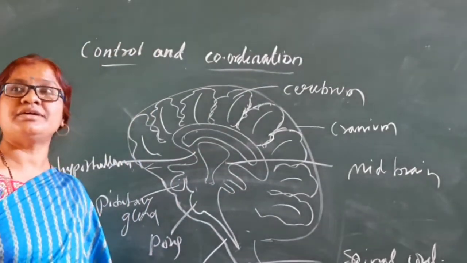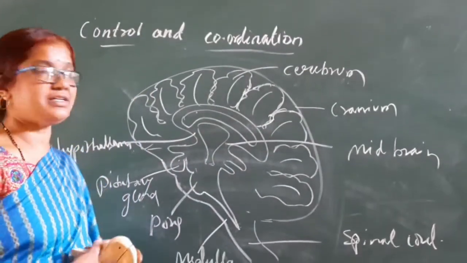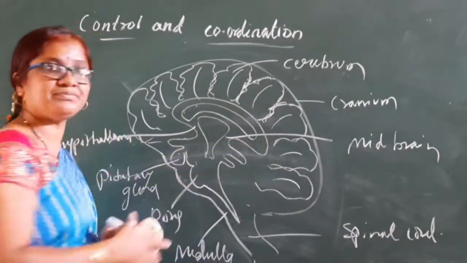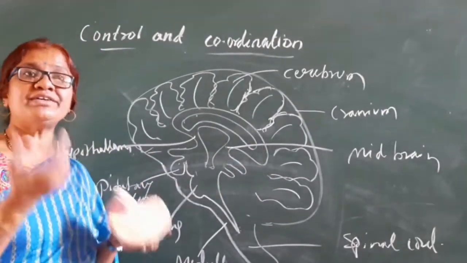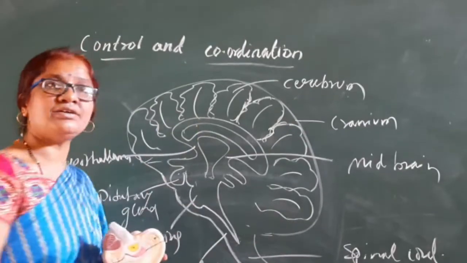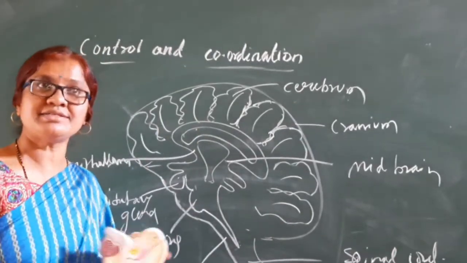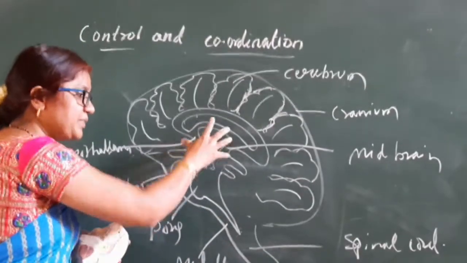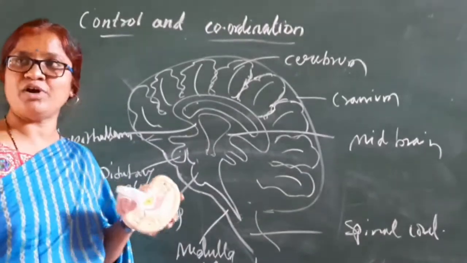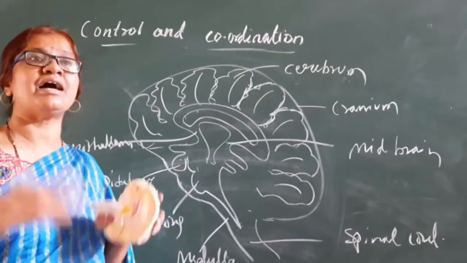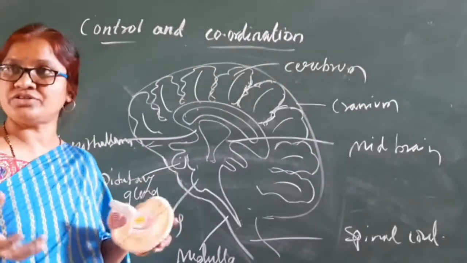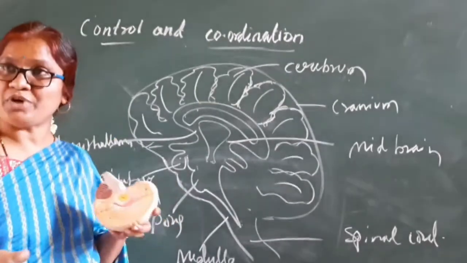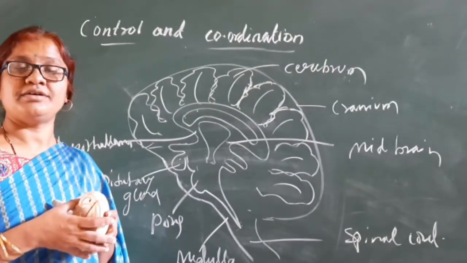Thinking, imagination, memory, are under the control of the cerebrum. All voluntary actions and receiving the stimulus from the sense organs are by the cerebrum. And the midbrain and hindbrain are mainly involved with the involuntary actions like heartbeat, mastication, food digestion process, right?